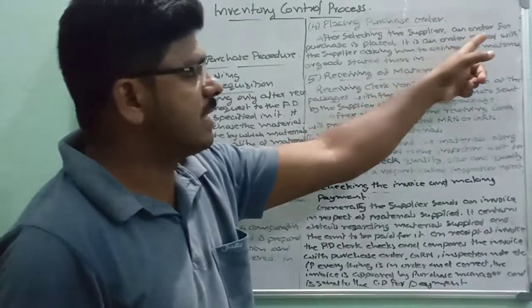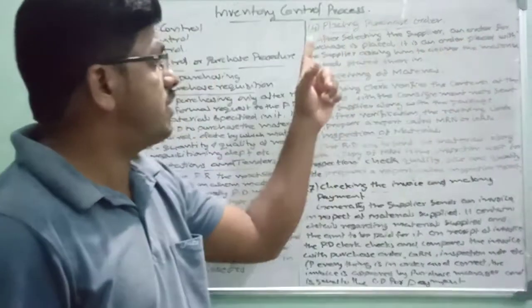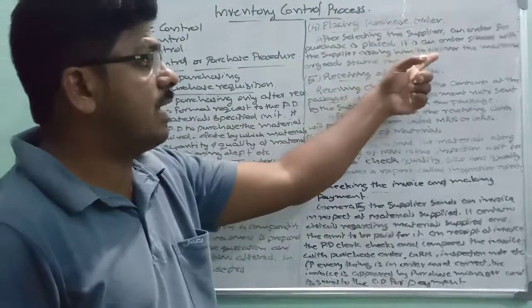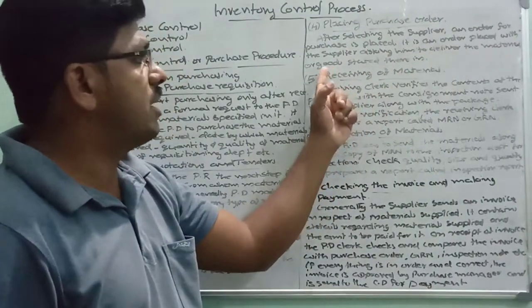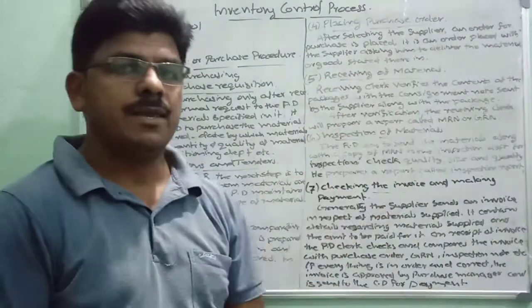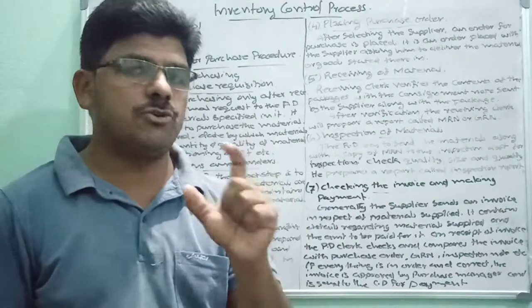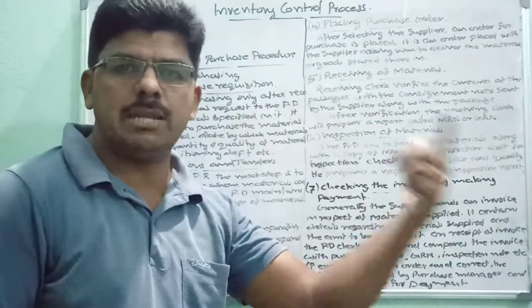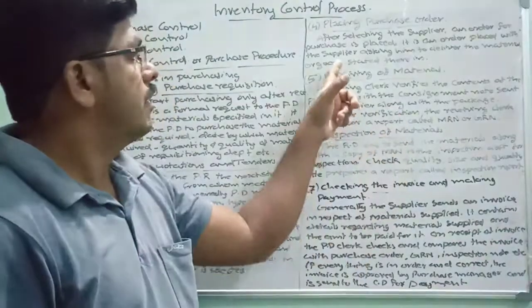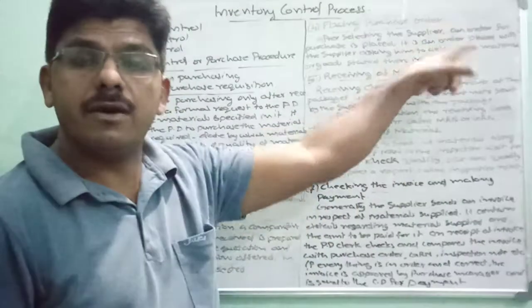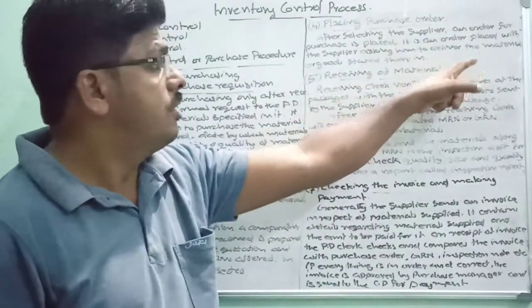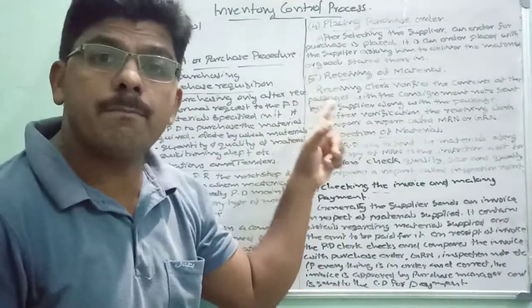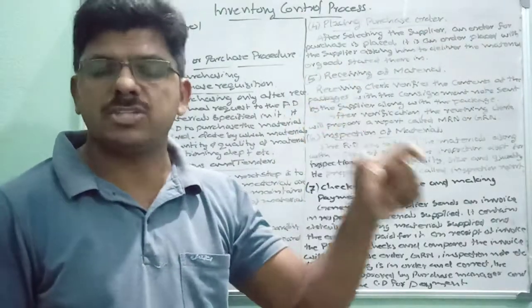Purchase order is an order placed with the supplier asking him to deliver the materials or goods stated therein. It is an order placed before the supplier asking him to supply the materials or goods mentioned in the purchase order.